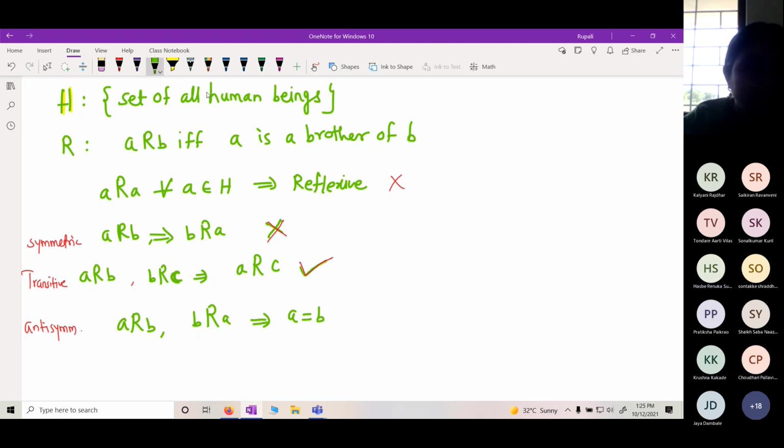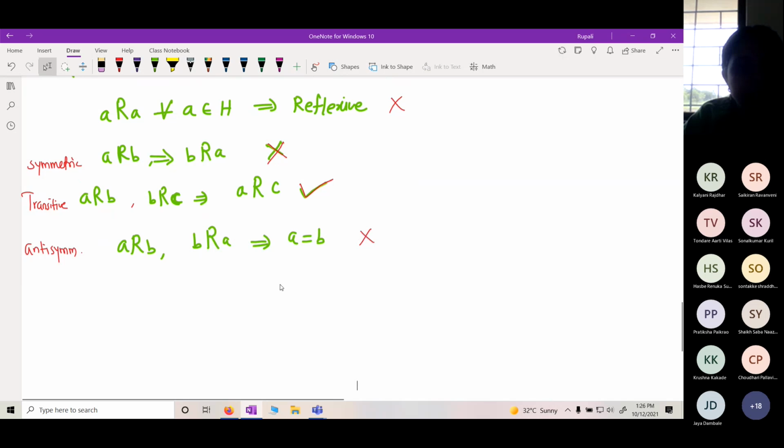So this is not an antisymmetric relation. So whatever example I have given here, A is related to B if and only if A is a brother of B, it is only a transitive relation, neither reflexive, nor symmetric, nor antisymmetric. Okay? Is this okay?